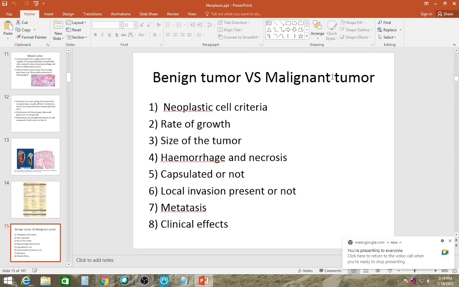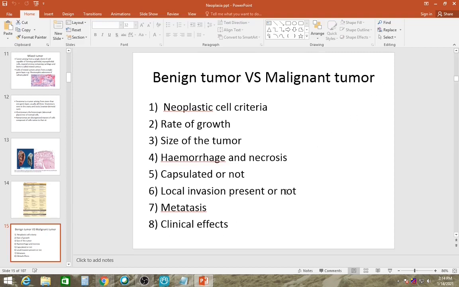Hemorrhage and necrosis: this you will find more in malignant tumors because the cells are proliferating so fast that they are not getting the adequate amount of blood which they require. So they undergo necrosis. In malignant tissues, we usually know them as tumor diathesis. Capsulated or not: benign tumors are usually capsulated. Malignant tumors are usually not capsulated.